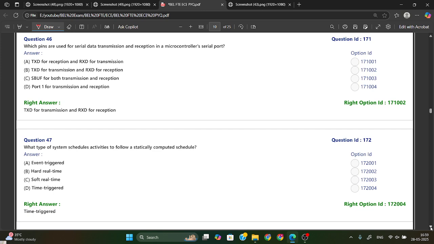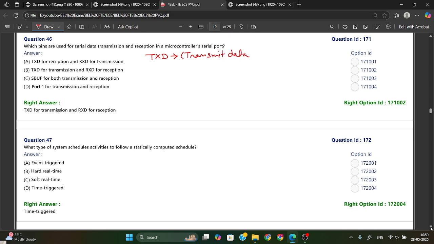Which pins are used for serial data transmission and reception in a microcontroller serial port? For data transmission and reception, we have two pins. The first one is TXD. TXD means transmit data.